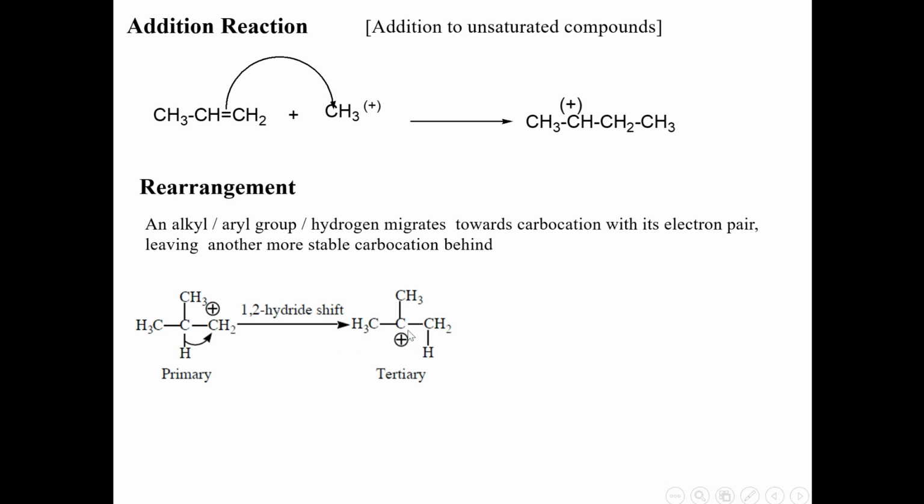And we know tertiary carbocations are more stable than primary carbocations. This rearrangement occurs when it does not get any other species to react with. This is comparably more stable than the original carbocation. Molecules always tend to stay in the most stable form. That's why this reaction occurs.